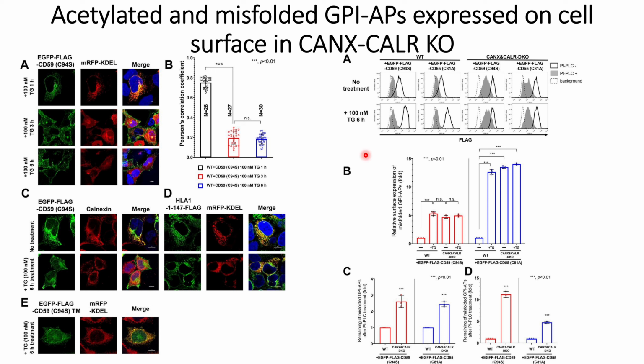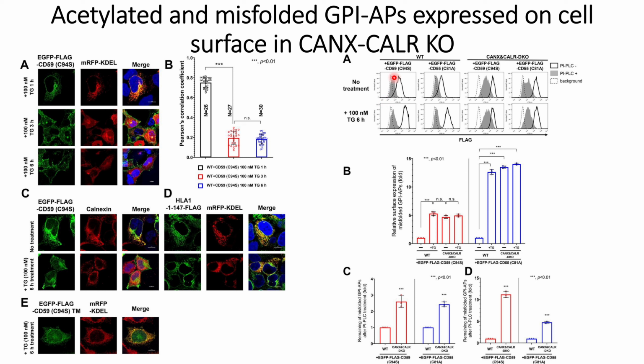After validating that at small ER stress the GPI-APs are able to express on the cell surface even in the wild type, they need to check what kind of GPI-APs are expressed on the cell surface, whether they are different from the GPI-APs expressed in the dual knockout or similar. So in the wild type cells, they used this mutated CD59 and CD55, and they can see that even after the 6-hour treatment, there is a decrease in the PIPLC.